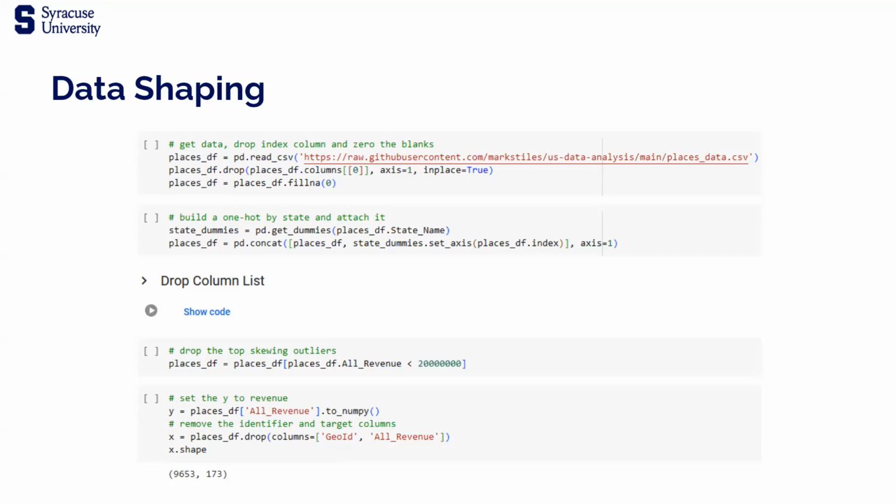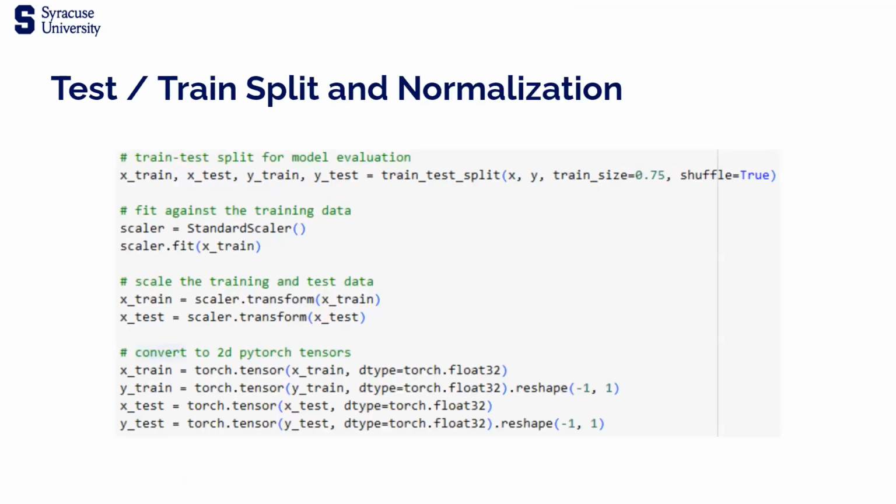Additional work was done to the dataset to prepare it for training. We first filled in any remaining null values and zeros and converted the state values to a one-hot encoding. There was also where we removed many of the variables and outliers mentioned earlier. The next area we worked on was the test-train split. To maintain thoughtful independence of the training set and the test set, we set aside a quarter of the data to be used for validation of the models. Since our dataset contained variables with numerous ranges, we tried both the min-max and the standard scaler, but we found that the standard scaler really was the best fit for our dataset.